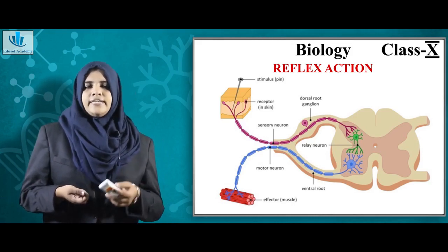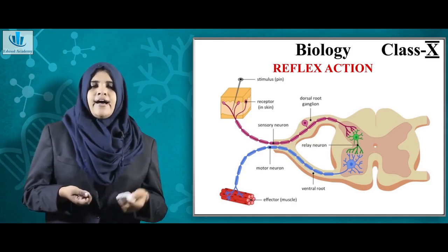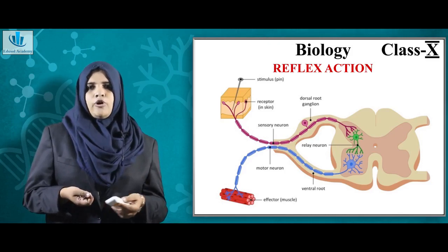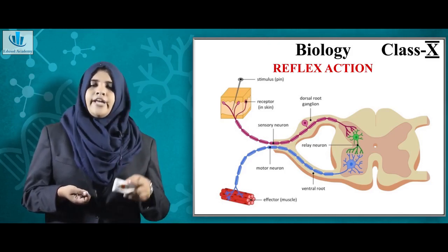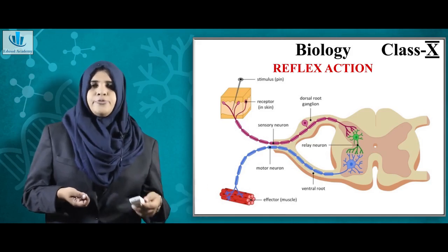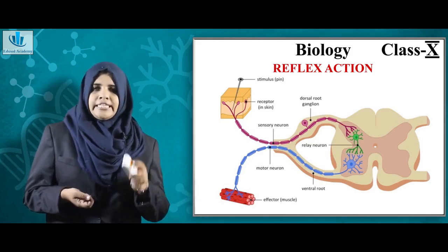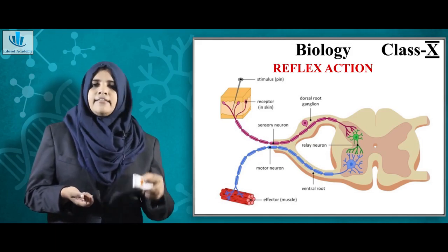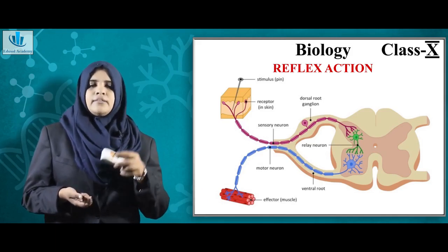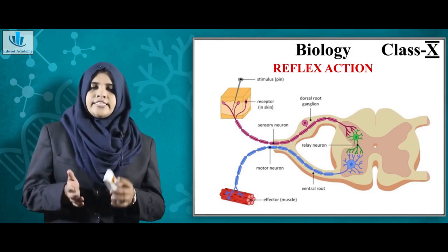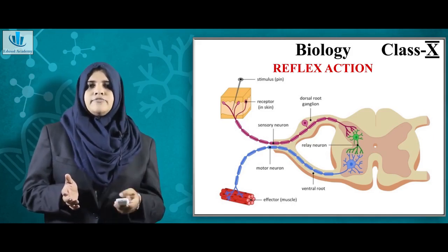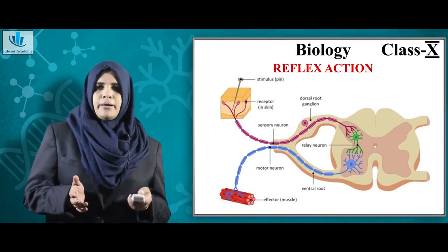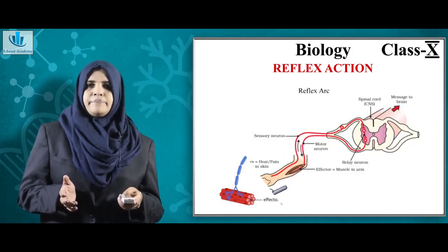In such circumstances, the signals are sent to your spinal cord, and it is your spinal cord that gives the command to your hand to withdraw. So in this special circumstance, the impulse doesn't reach the brain. It is controlled and coordinated by the spinal cord. That is one important thing that you have to remember about the spinal cord.